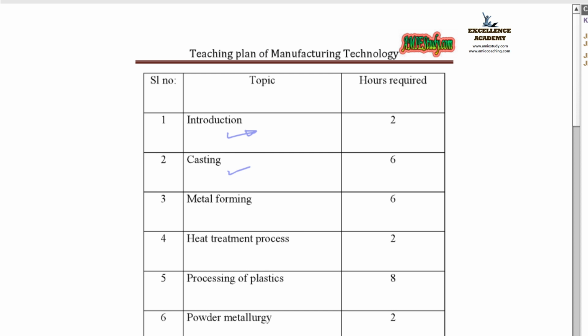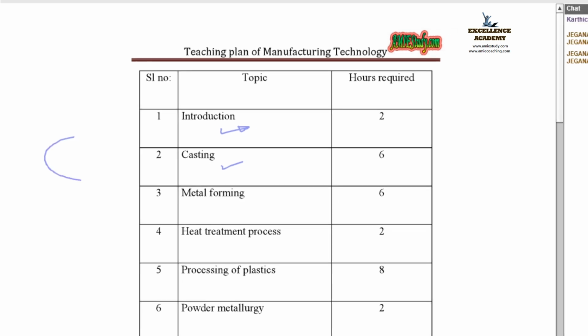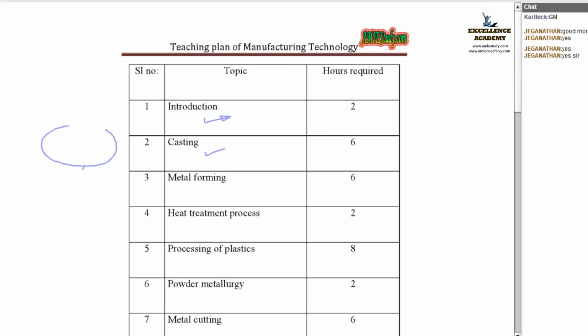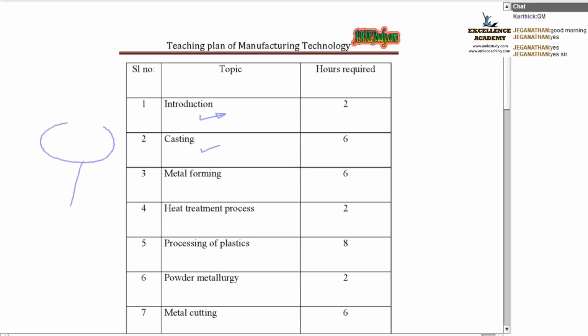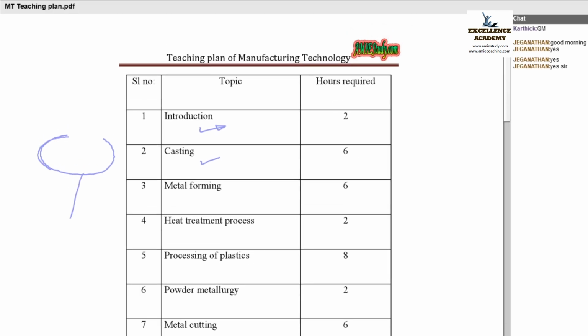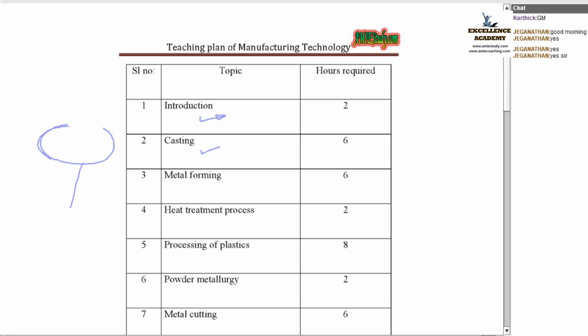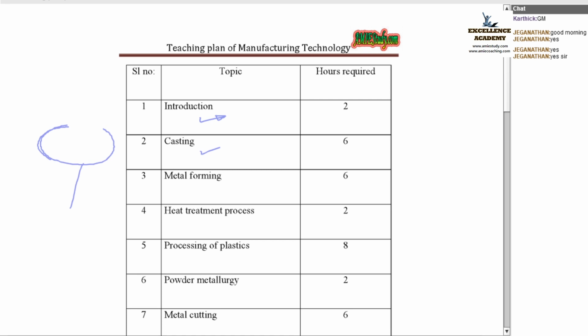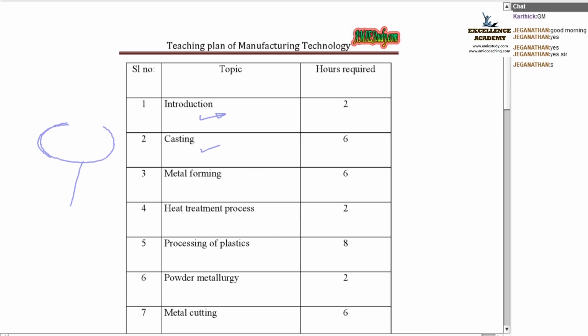Casting means, we all know, if I pour water into a glass tumbler of a given shape, the water will acquire the shape of this tumbler. Am I right? Yes, okay.